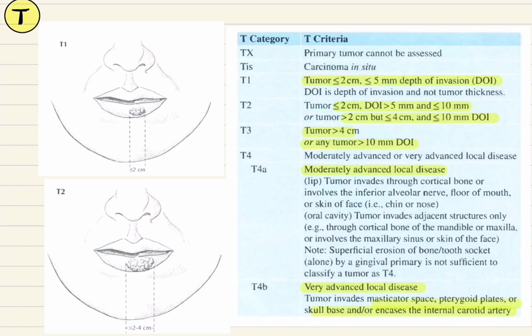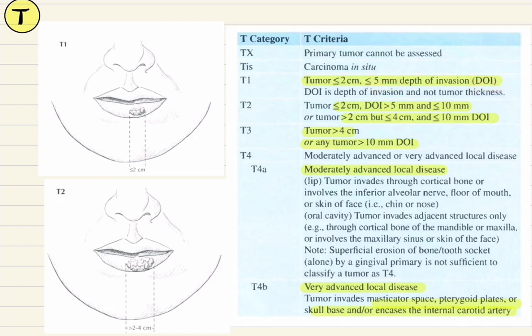The invasive tumors are divided into T1 through T4, with T1 being size of tumor less than 2 centimeters. Now, in this 8th edition, the important addition in the T staging has been the addition of depth of invasion in the primary tumor staging. This depth of invasion was not there previously. So, in T1 tumors, tumor less than 2 centimeters and depth of invasion less than 5 millimeters.